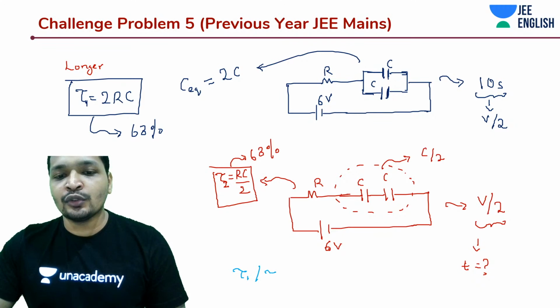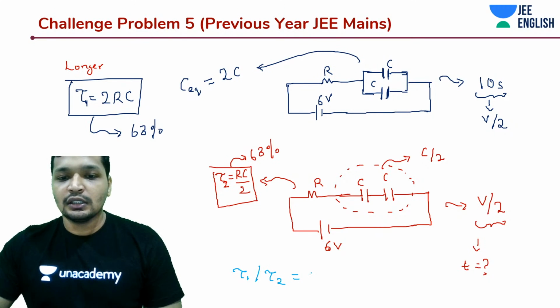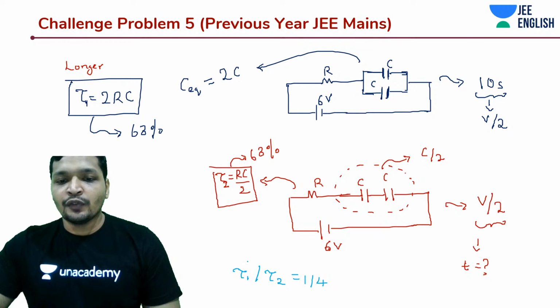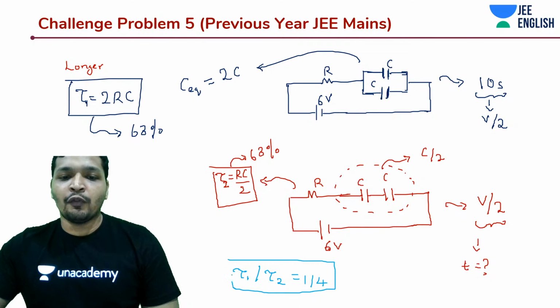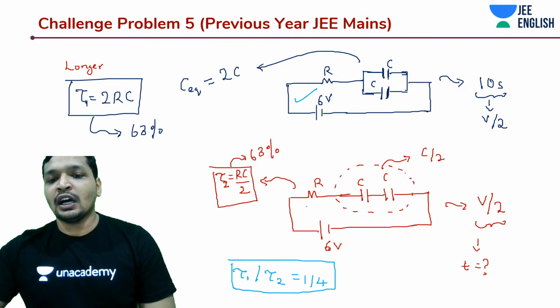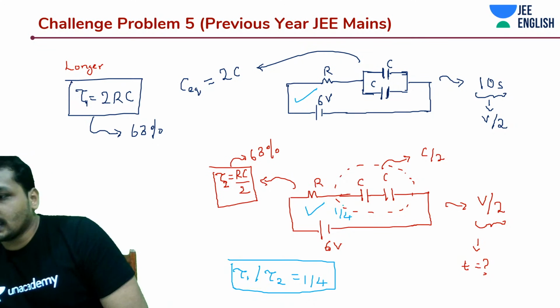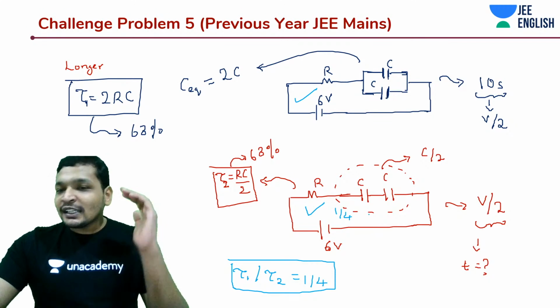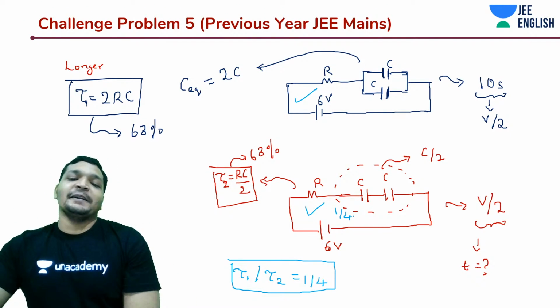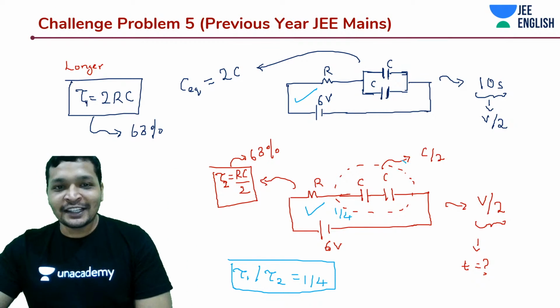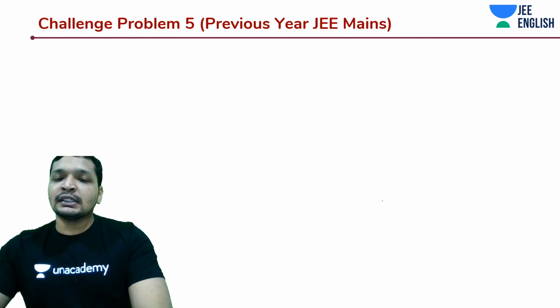Tau 1 by tau 2 is how much? Like 1/4. So within that 1/4 time of what this circuit takes, this would be charged faster than that. This will literally take only 1/4 time. Yes, that's correct, students. That's correct. It will only take 1/4 of that time. Okay, but this was about tau, guys. We should not be doing it this way, but at the end you will get the same kind of expression.